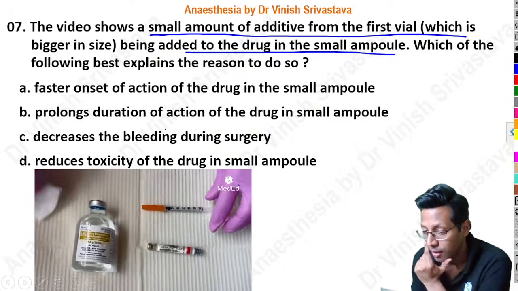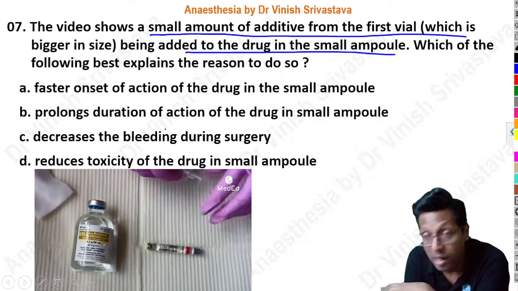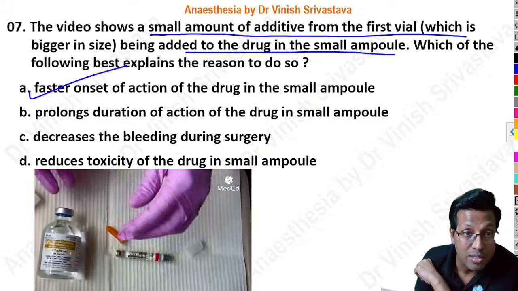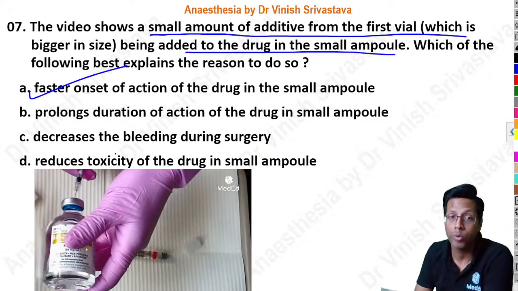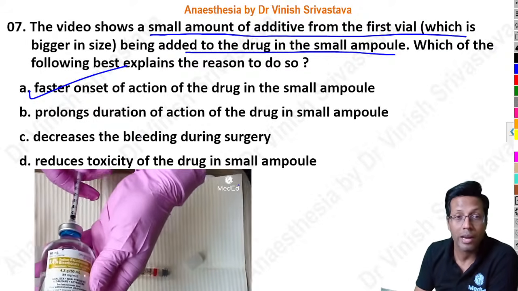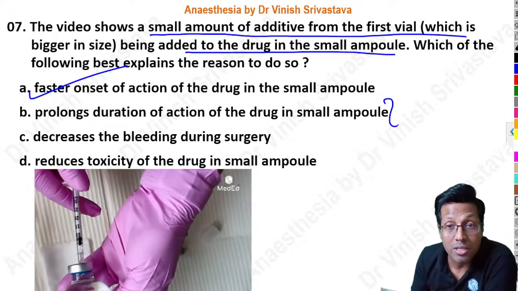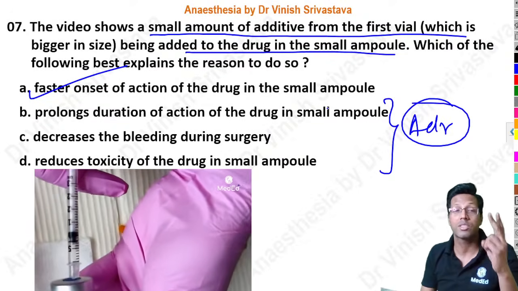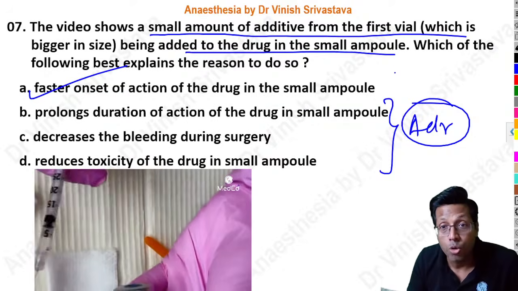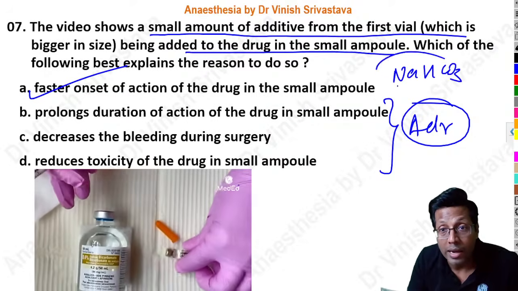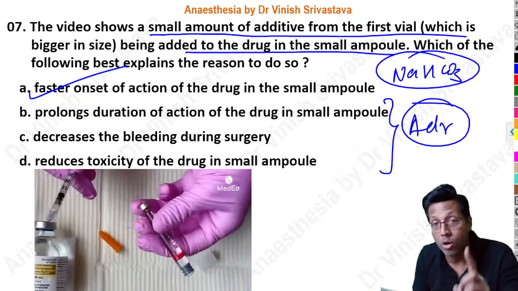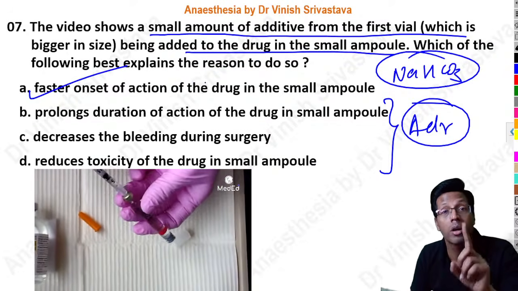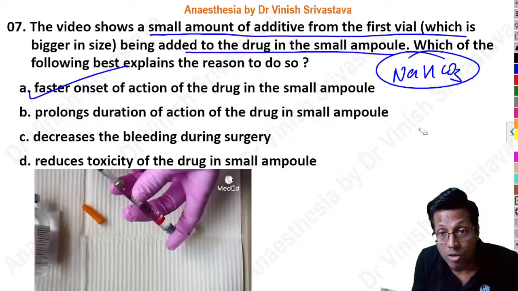So I think the only person that I got giving a correct answer till now is Dr. KKB, and this is faster onset of action in the small ampule. Remember, all of you have studied and you're talking duration of action. This is not with soda bicarb. This is with adrenaline. Remember, there are two things which are added normally on which questions come. You add soda bicarb and you can add adrenaline. Here it is the addition of soda bicarb and not adrenaline. When soda bicarb is added, it leads to a faster onset, not a longer duration. A longer duration happens because of addition of adrenaline.